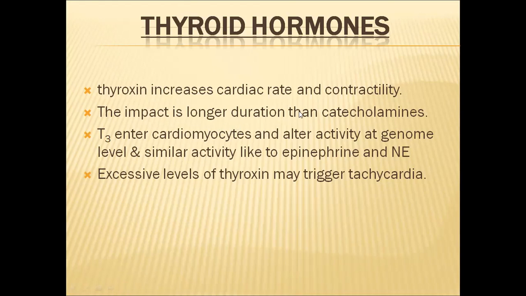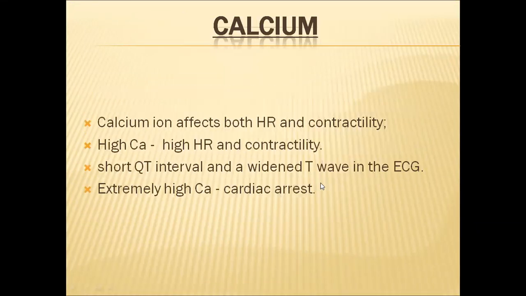The more thyroxine hormone, the more the heart rate. The impact is of longer duration than catecholamines. Epinephrine and norepinephrine have a very short-lived effect, but the thyroxine effect will stay for a long time. T3 enters cardiomyocytes and alters activity at the genome level, so the activity stays for a longer time. The activity is similar to epinephrine and norepinephrine. Excessive levels of thyroxine may result in tachycardia.